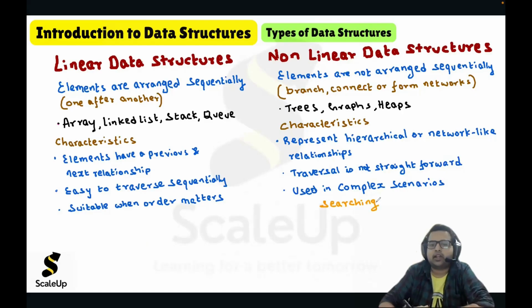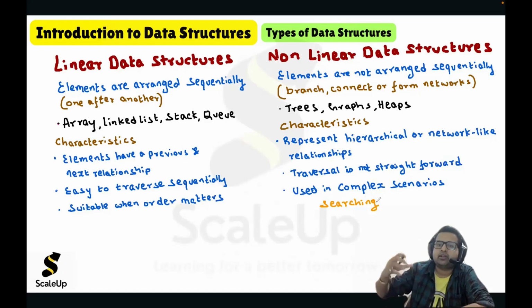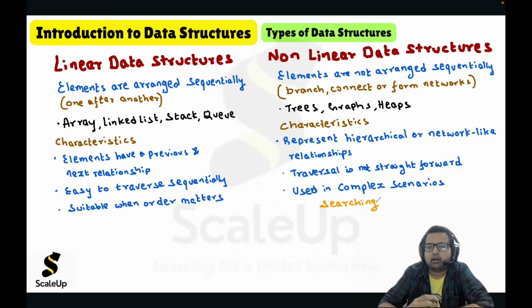Let us suppose you want to implement searching. Instead of using a linear data structure, if you store the elements in the form of a tree or another non-linear data structure, your searching will be much more efficient.